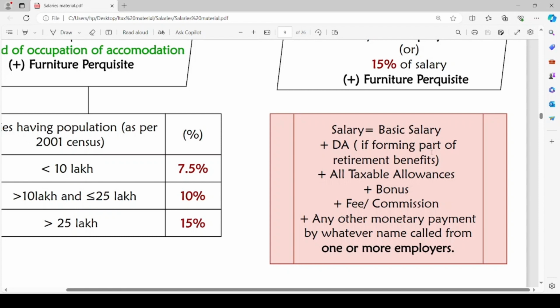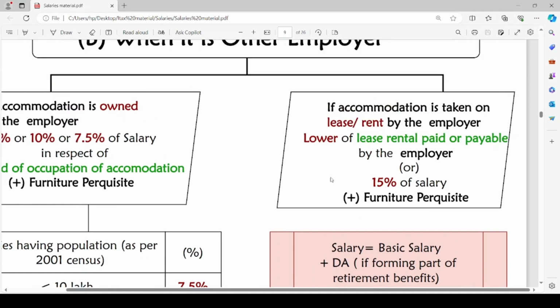We will add all these components and the amount so arrived will be the salary, which will be used for calculation of perquisite value under the rent-free accommodation.